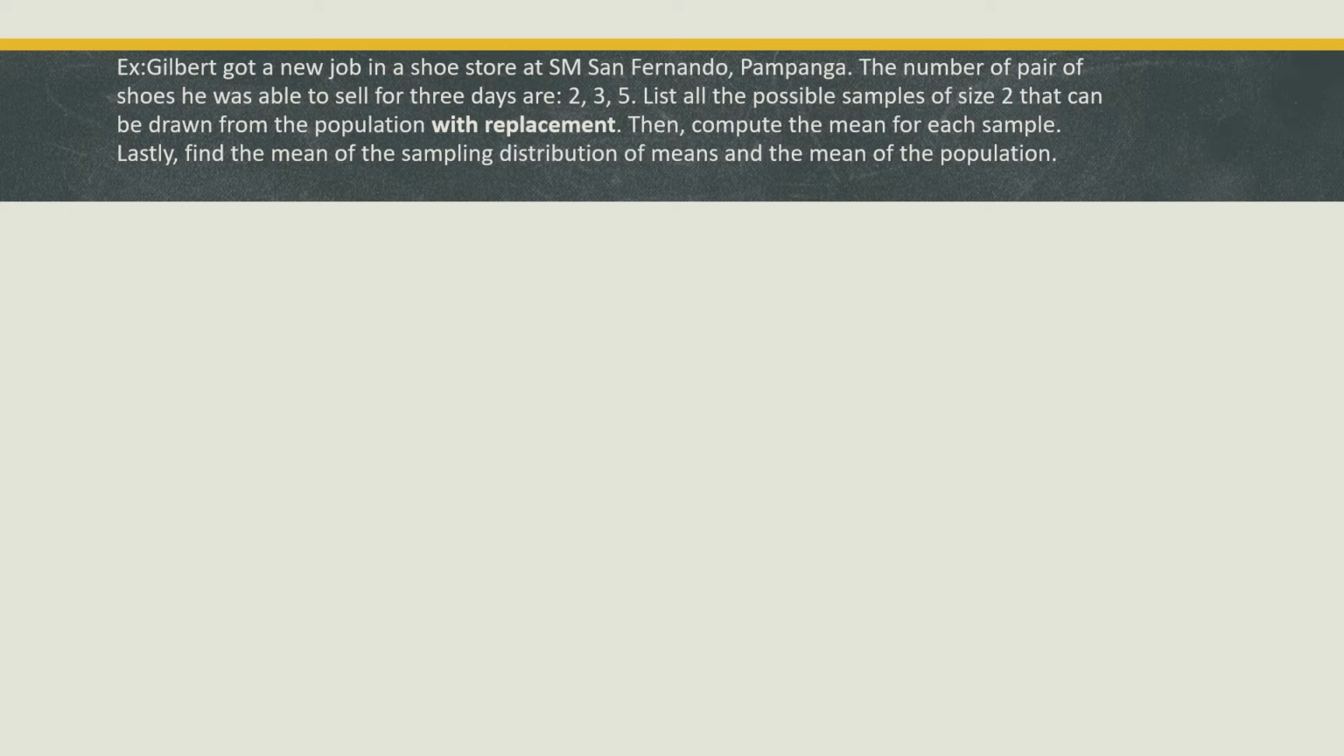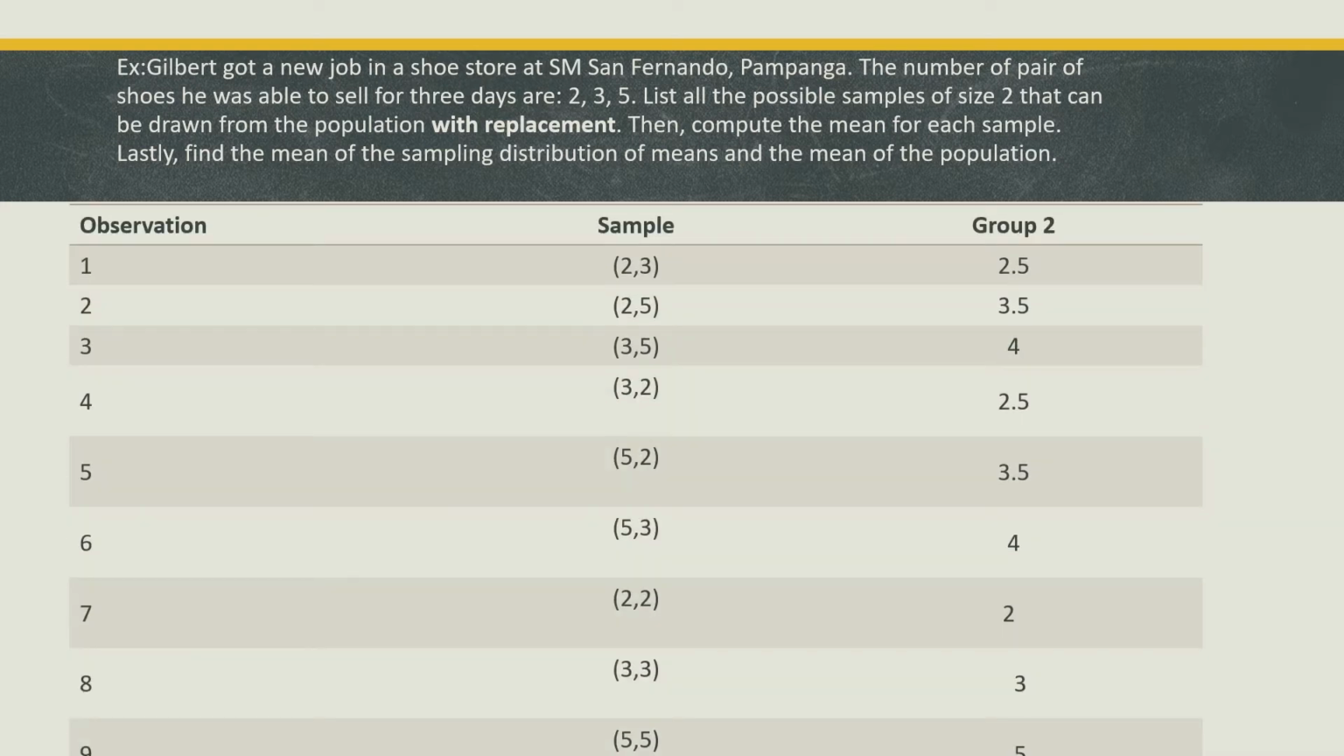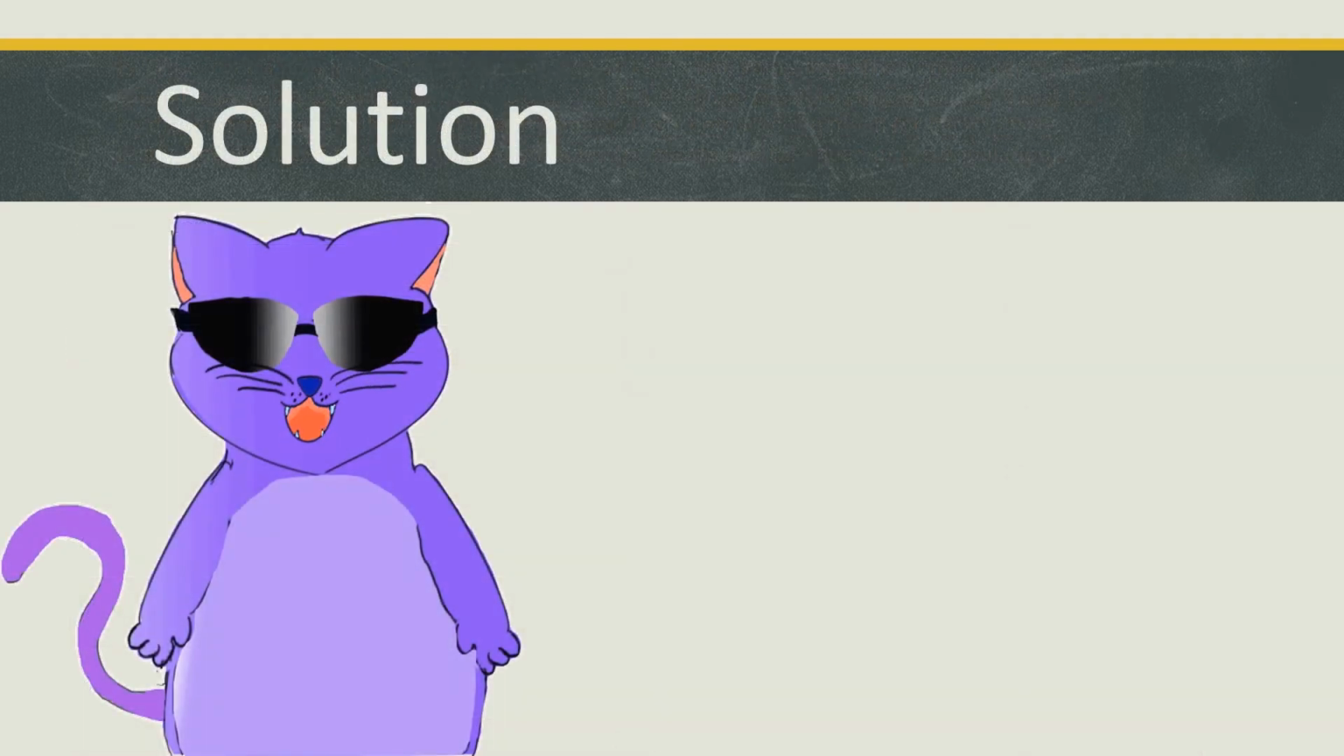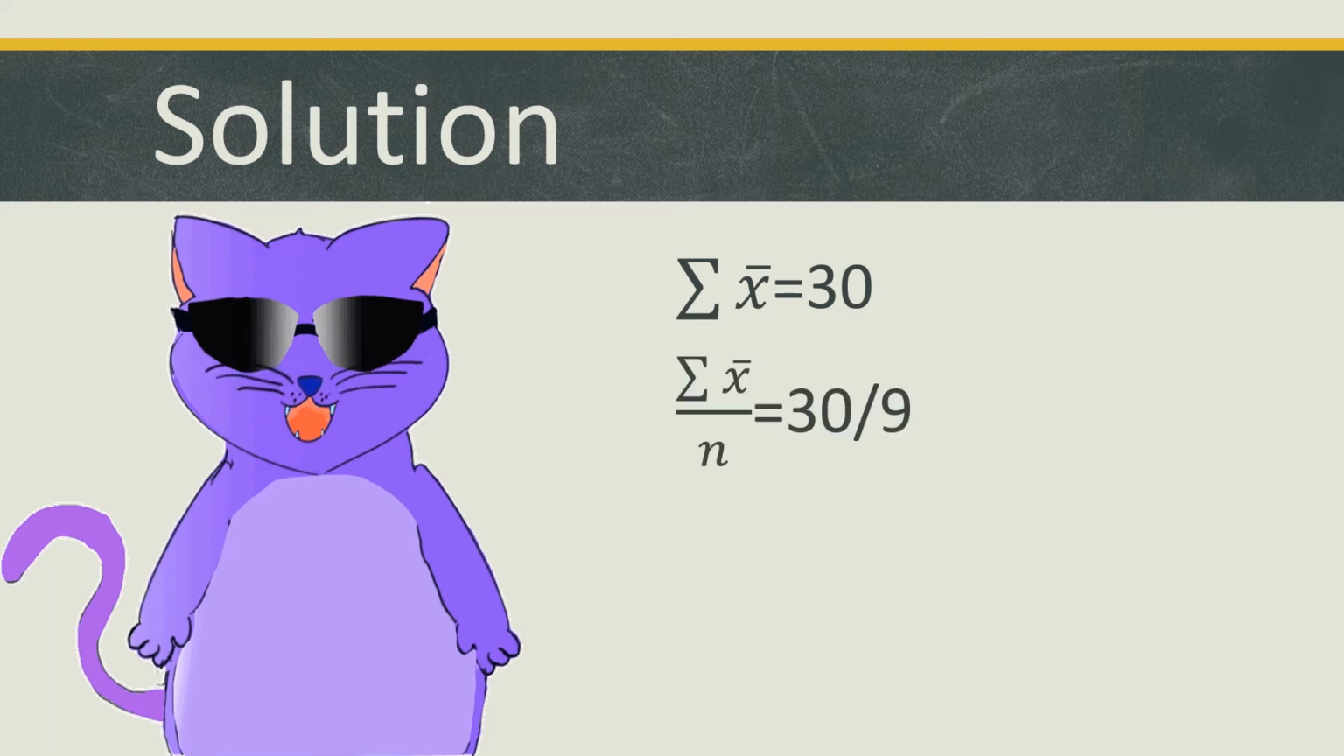As we can see here, we must list down all possible samples of size 2 that can be drawn from the population with replacement. So we list it down. And then the solution. So, the summation of sample is 30 because we add all the samples together. And the population is 9. So, 30 divided by 9 is equal to 3.33.